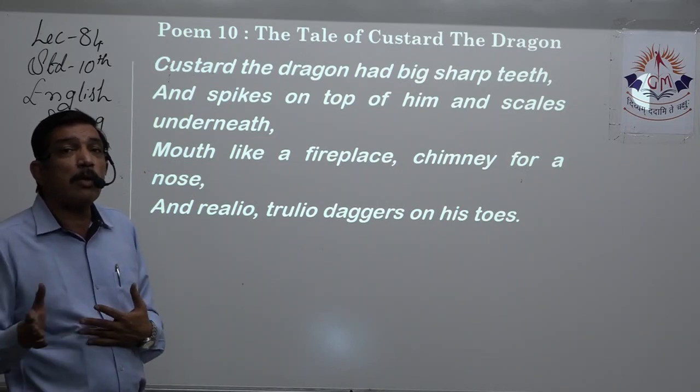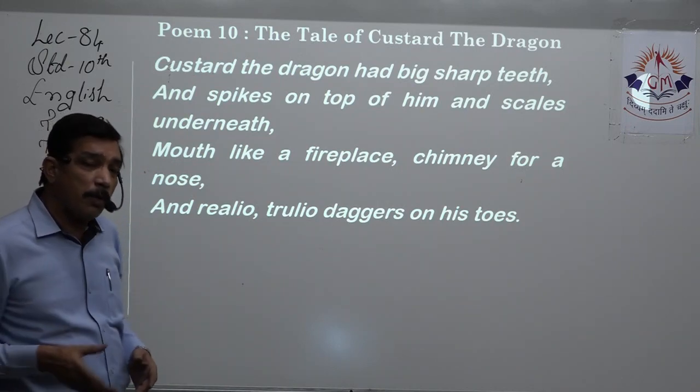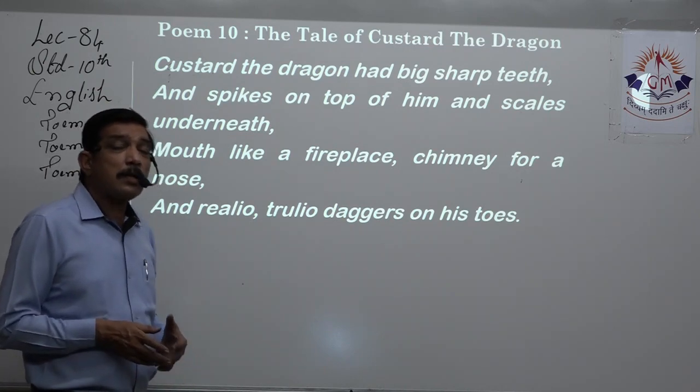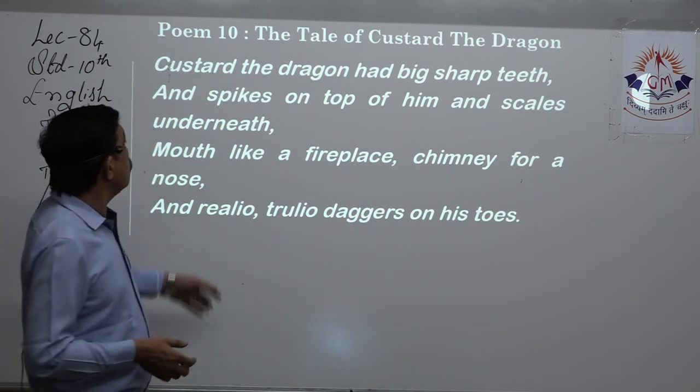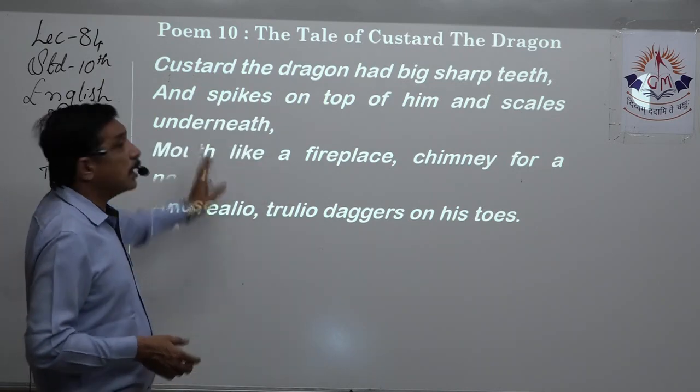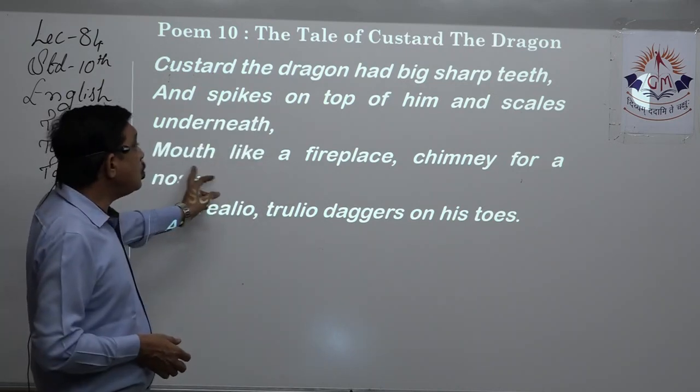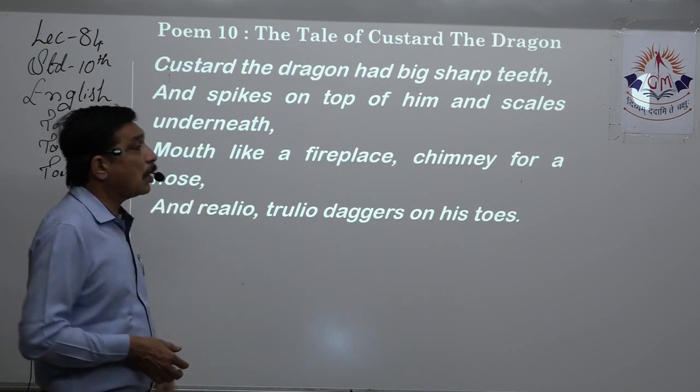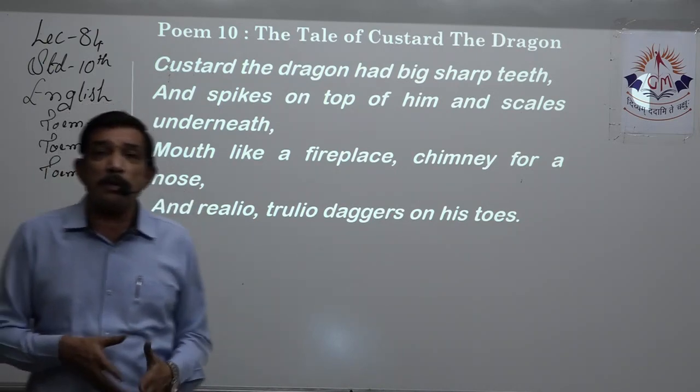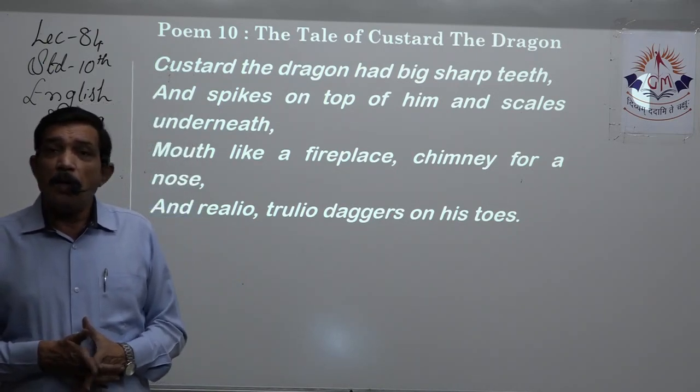Even the dragon's tail, at the end, they show a triangle type of spike, right? So that it's pointed over there. So, spikes on top of him and scales underneath, mouth like a fireplace, chimney for a nose, right? So lots of comparison is made over here, right?